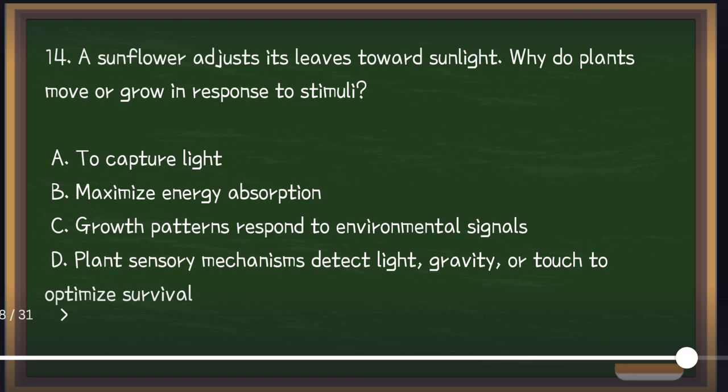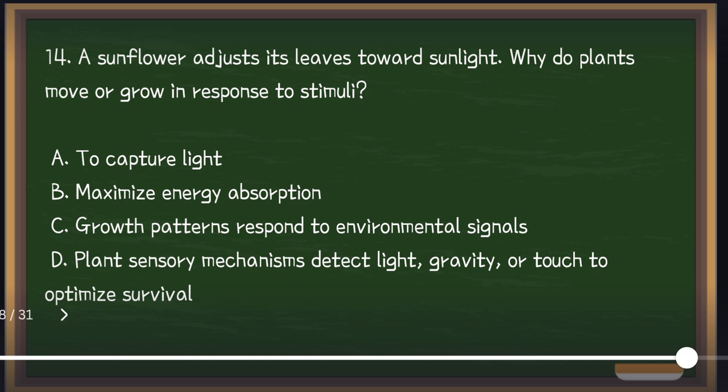Next, a sunflower adjusts its leaf towards sunlight. So why do plants move or grow in response to stimuli? Is it A, to capture light, B, maximize energy absorption, C, growth patterns respond to environmental signals, or D, plant sensory mechanisms detect light, gravity, or touch to optimize survival? So the answer is letter D. Plants respond to environmental stimuli through growth and movements called tropisms. For example, phototropism causes plants to grow towards light.